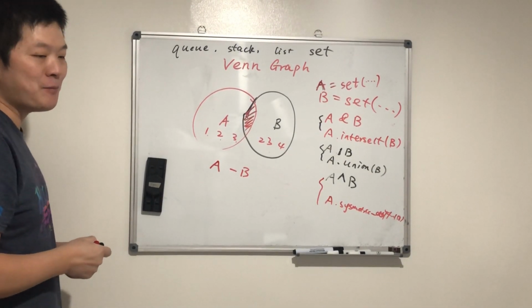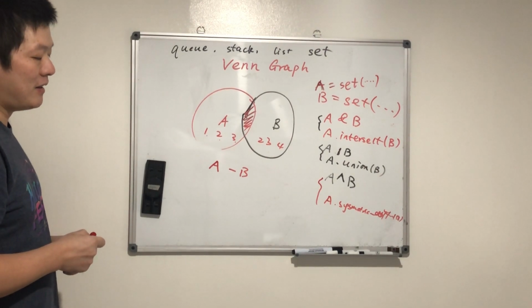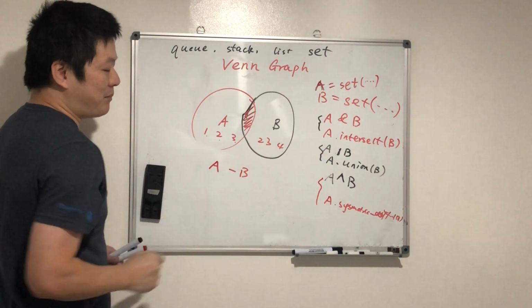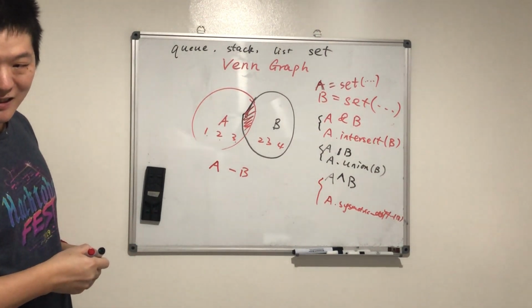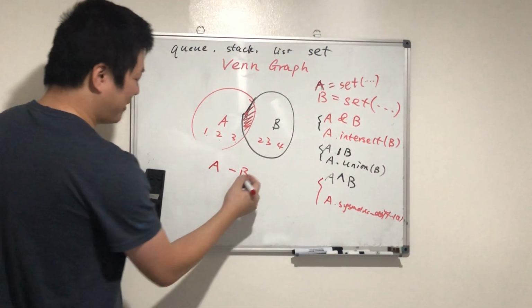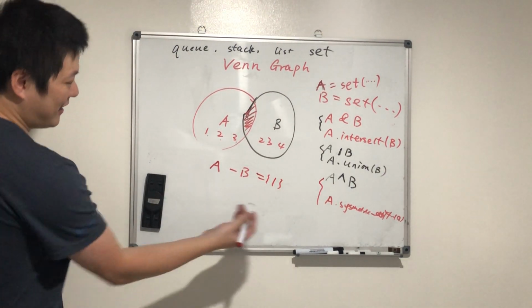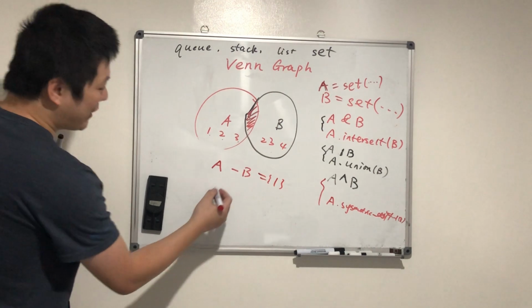So it's in set A, but it's not in set B. Am I right? Yes. So we return 1. Okay, that's a return 1. And the opposite will be the same. Okay, so we can do this.